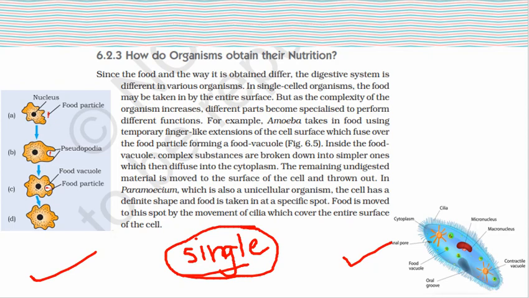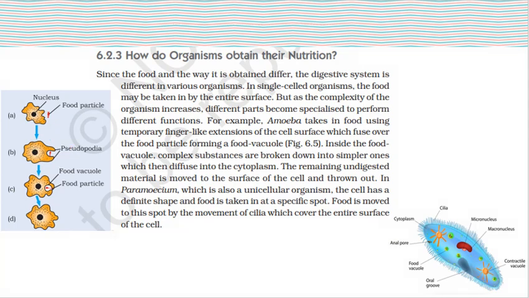Here the amoeba takes in food using a temporary finger-like projection or extension, which is called a pseudopodia. What is it called? Pseudopodia, that means false feet.